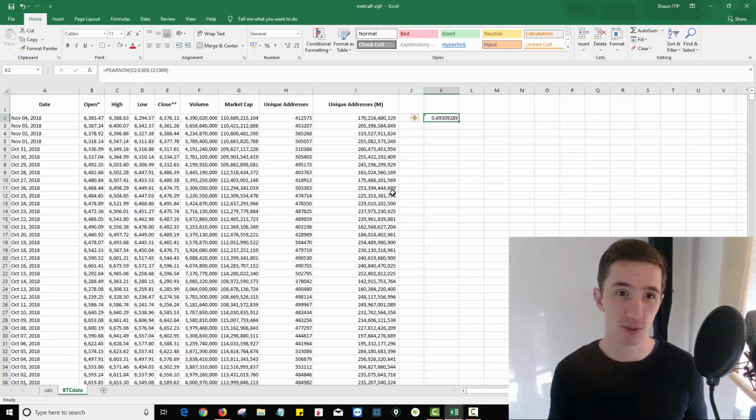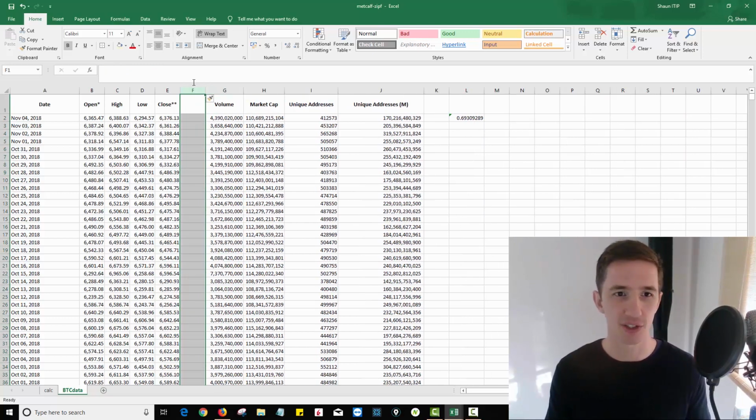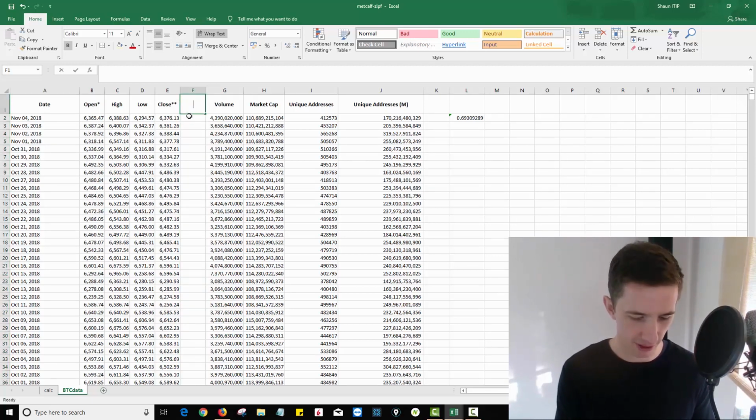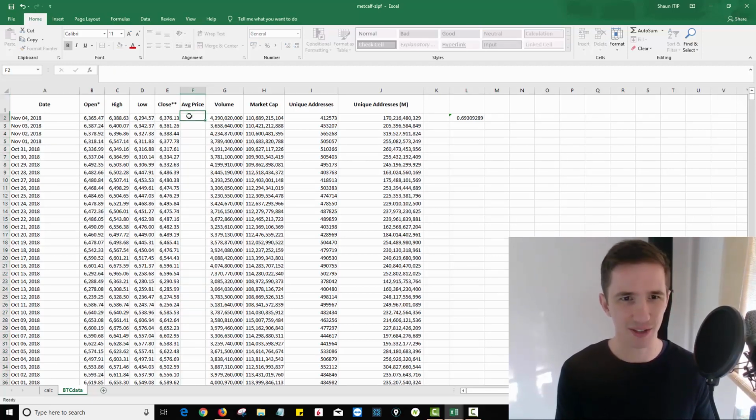And a very good way to smooth that out is actually using moving averages. So what we're going to do is calculate our own price moving average. I'm going to insert a column here. You can either right click insert or do what I did, Control-Shift+. And I'm going to take the average price first, because that's the first thing I want to do.